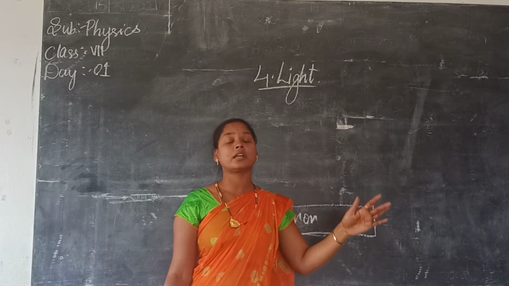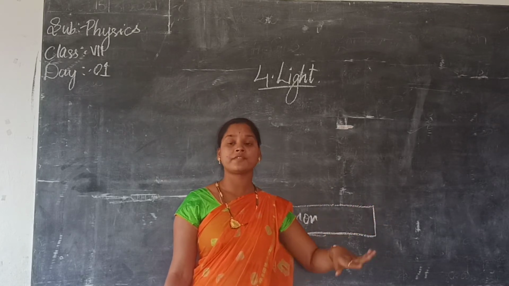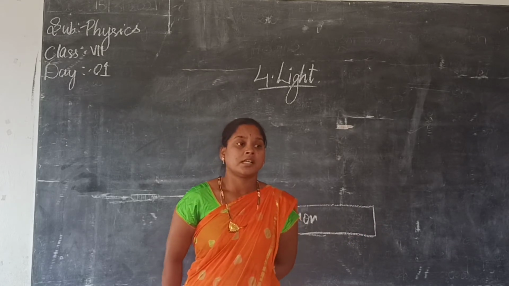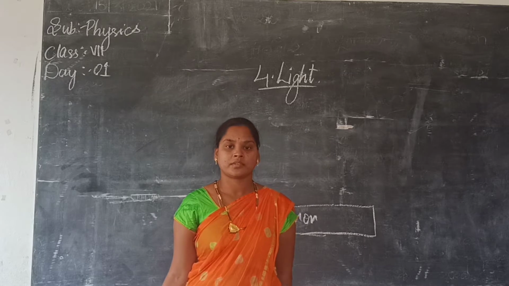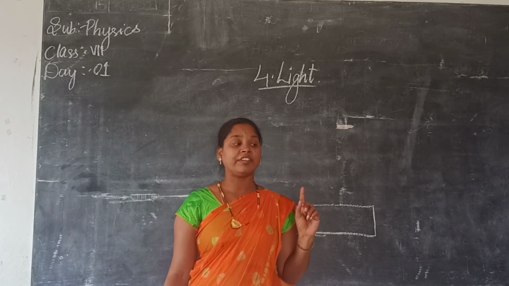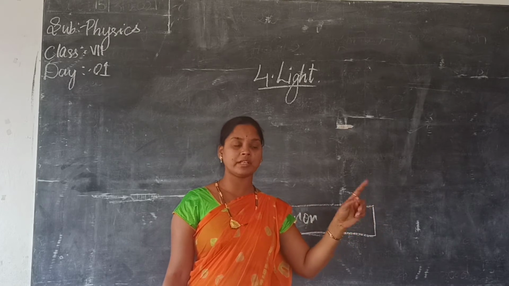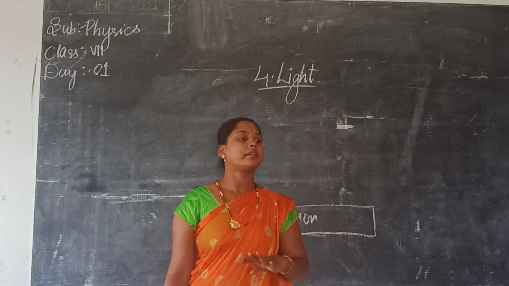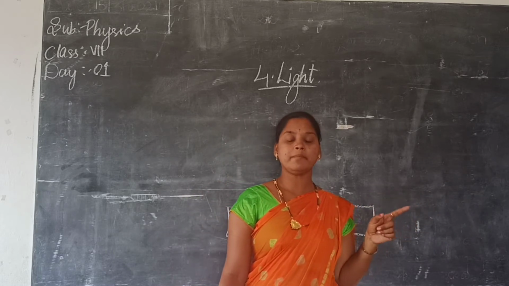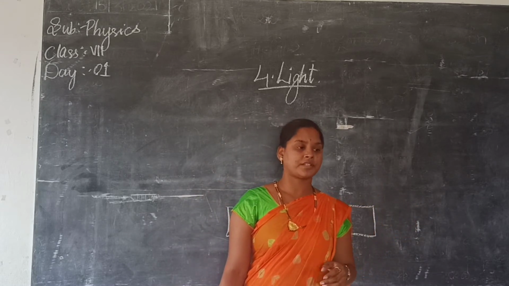When it is hitting an irregular surface, a rough surface, what is it called? Irregular reflection. We have two types of reflection, the regular and irregular. If light falls on the smooth surface, then the reflection will be regular reflection. If light falls on the rough surface, then reflection will be irregular reflection.